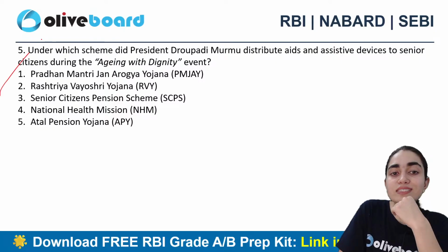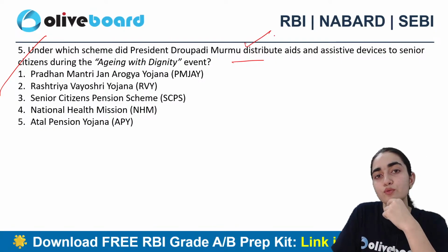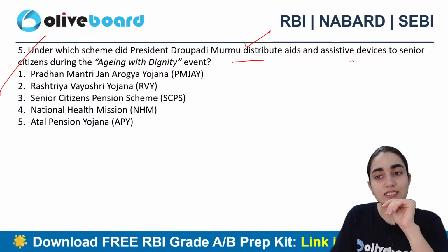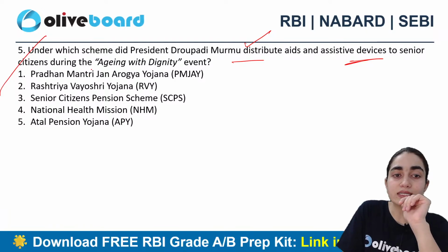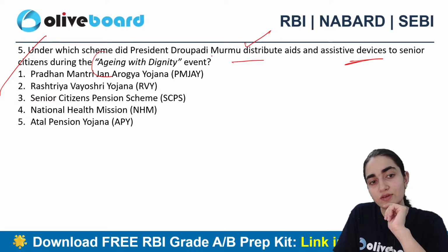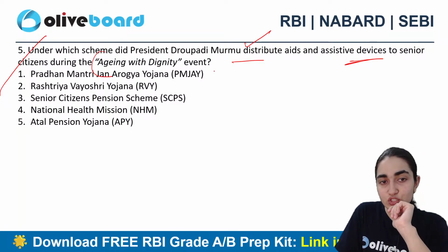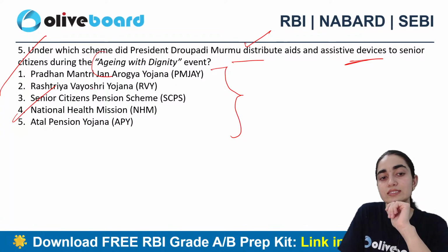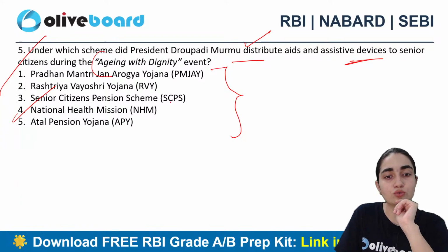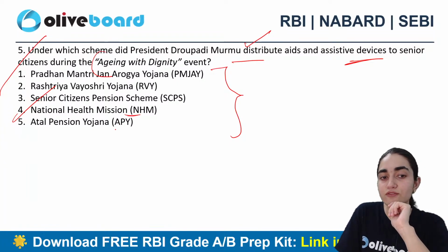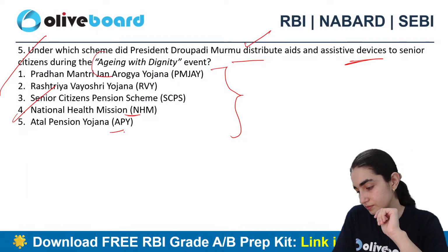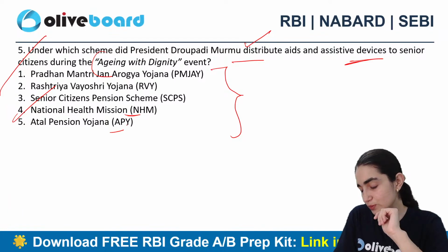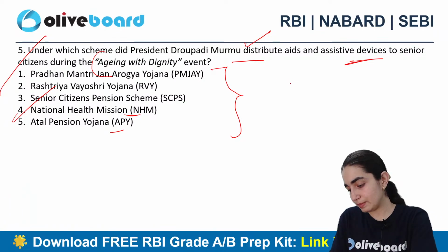So under which scheme did President Draupadi Murmu distribute aids and assistive devices to senior citizens during the Aging with Dignity events? Is it Pradhan Mantri Jan Arogya Yojana? Is it Rashtriya Vayoshri Yojana? Is it the Senior Citizens Pension Yojana? Is it National Health Mission or Atal Pension Yojana? Exactly. Which one is the correct answer? Is it A, B, C, D, E?